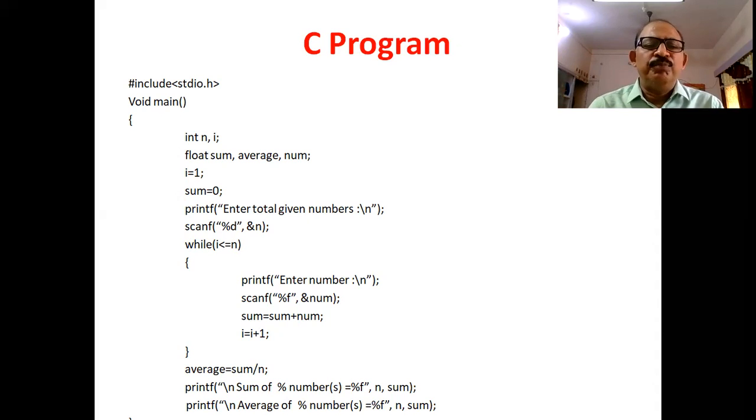Next, we will compute the average is equal to sum by n. Next, we will display the sum and average on the screen. So this way you can write a program, you can convert an algorithm or flow chart to the corresponding C language.